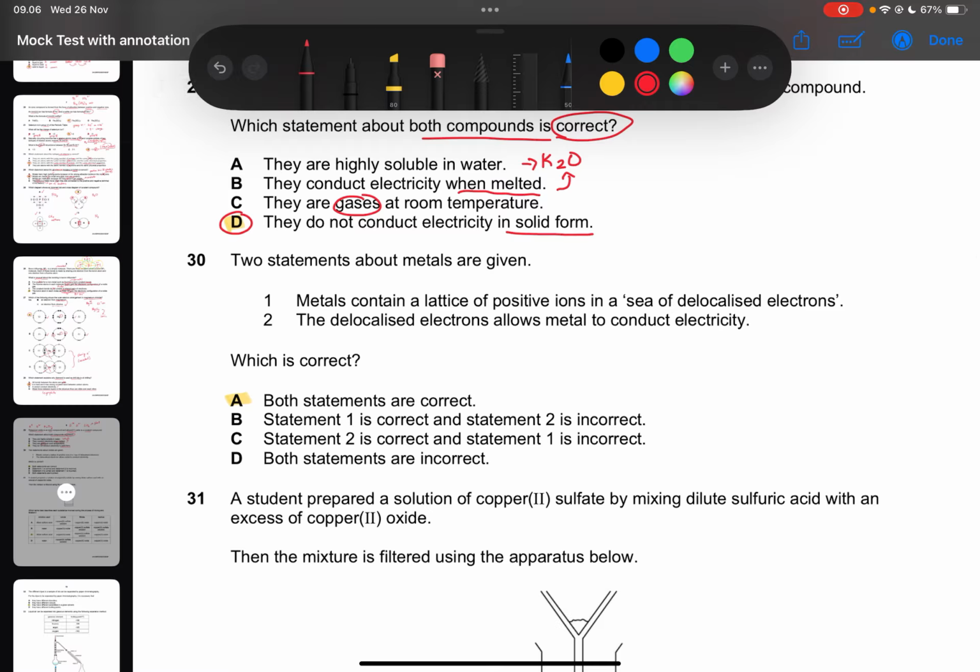Number 30, two statements about metals are given. Statement 1, metals contain lattice of positive ions in a sea of delocalized electrons. So that's a correct statement. Number 2, the delocalized electrons allow metal to conduct electricity. That's also correct. So that's why both statements are correct.